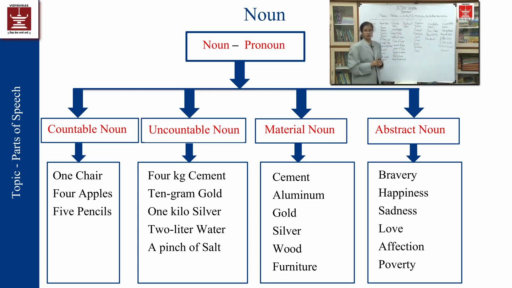Now, abstract noun. We are going to move towards the abstract noun, where we can say the emotions, the anxiety, the happiness, the sadness, the qualities, many qualities within ourselves which we can't show, but those are there, those exist within ourselves. For example, bravery.